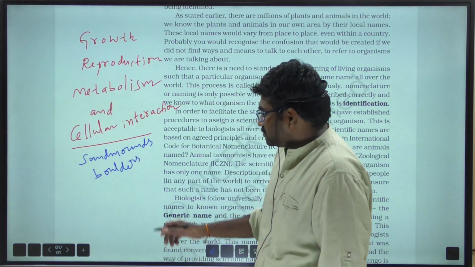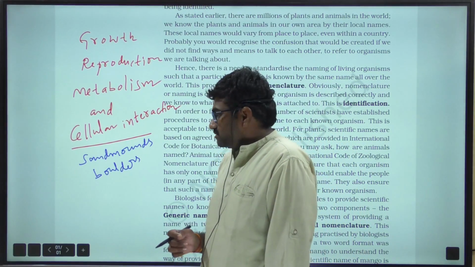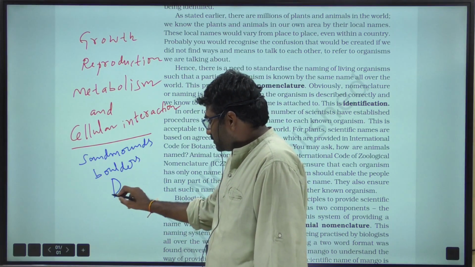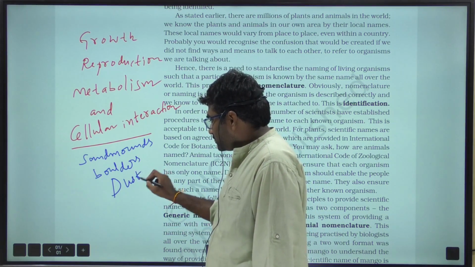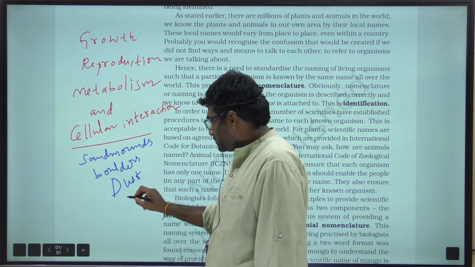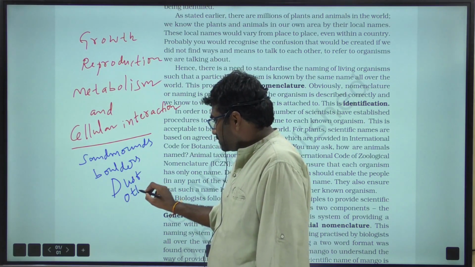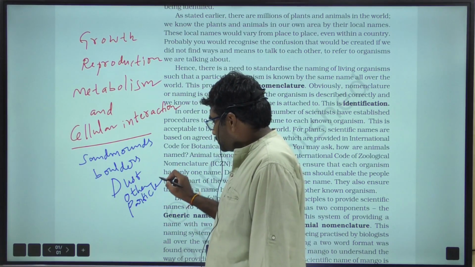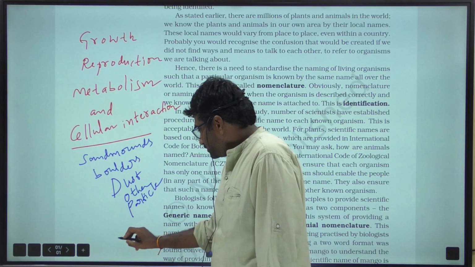Due to the accumulation of surface material, that is dust and other particles, it looks like an increase in size.